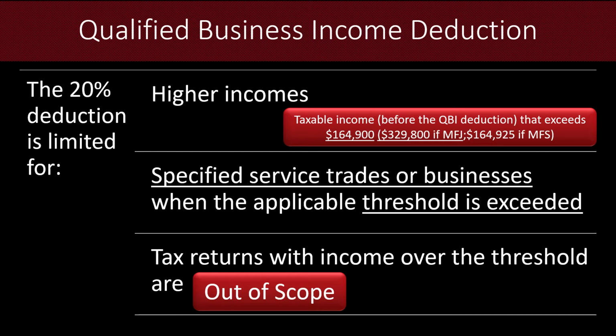But if a taxpayer had that high of an income, it would be important to know what kind of trade or business they are working in, because there are some specified service trades or businesses, which in short are things like accountants and lawyers, and some others, healthcare, etc., that would either be disallowed from taking this deduction, or would be limited from taking it.